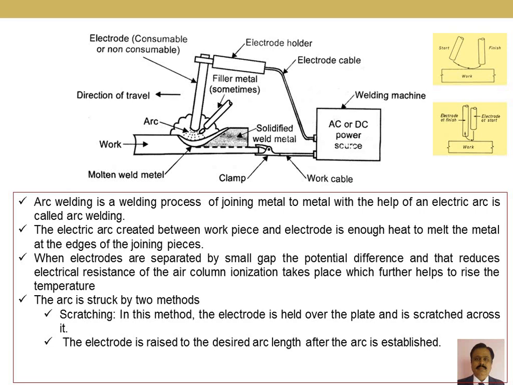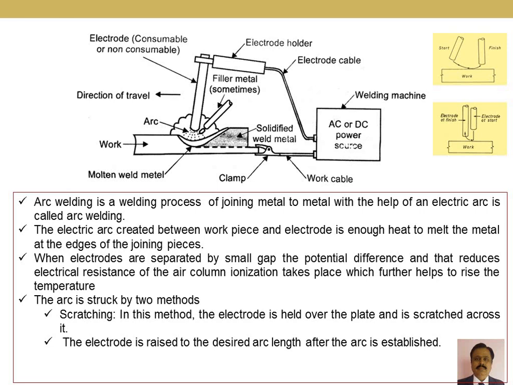We can strike the arc by two methods. One is the striking method, establishing the arc by swinging the electrode over the workpiece, keeping some gap, which results in the formation of the arc. Another method is to move the electrode very close to the workpiece, maintaining the gap, till an arc is established. Once the arc is established, ionization takes place in the air column between the electrode and the workpiece.